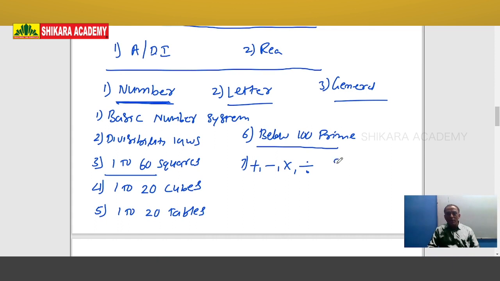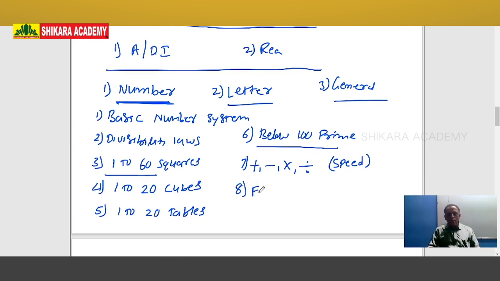But here speed is very important. For competitive examination, speed is very important. So with Vedic math techniques, you can increase your calculation speed. So many techniques are there. So I will discuss each and every Vedic math technique in our offline and also online classes.